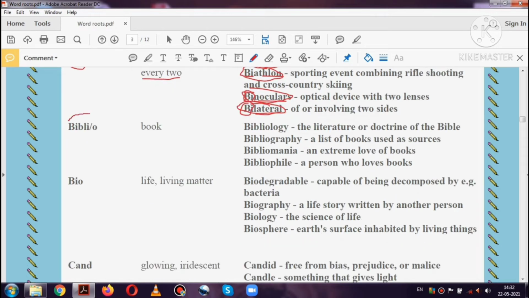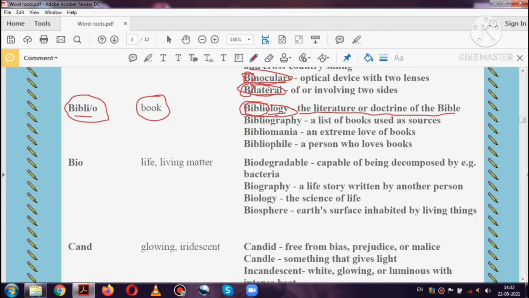The next word root is bibli or biblio, which means book. So any English word which contains this bibli or biblio will be related to the book. The first word is bibliology. Here ology means study and biblio means book. So it is the literature or the doctrine or the study of the Bible.